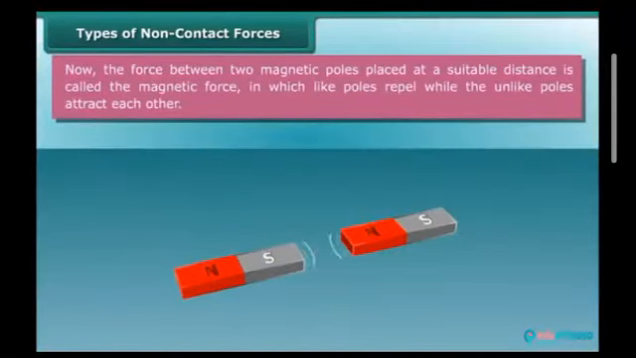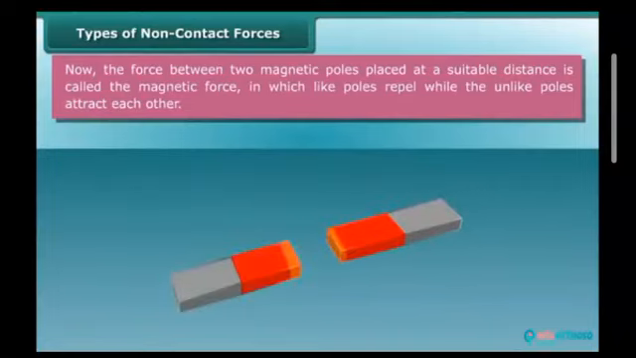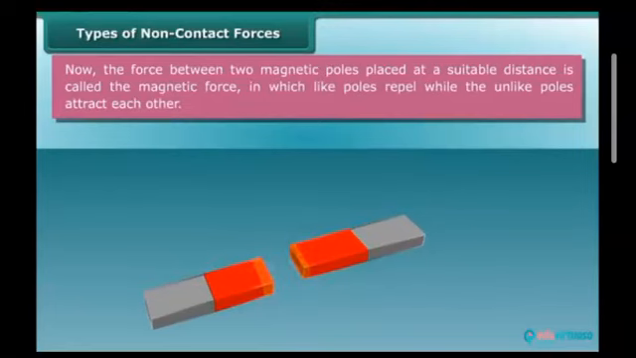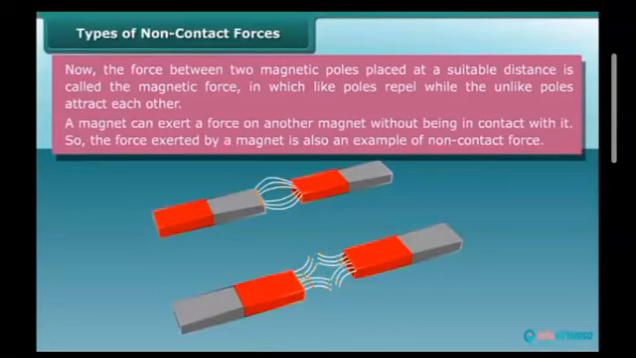Types of non-contact forces. The force between two magnetic poles placed at a suitable distance is called the magnetic force, in which like poles repel while unlike poles attract each other. A magnet can exert a force on another magnet without being in contact with it. So the force exerted by a magnet is also an example of non-contact force.